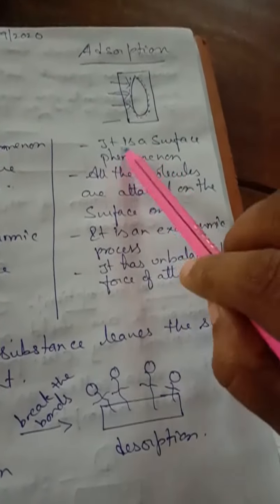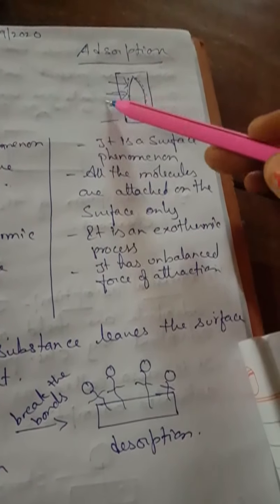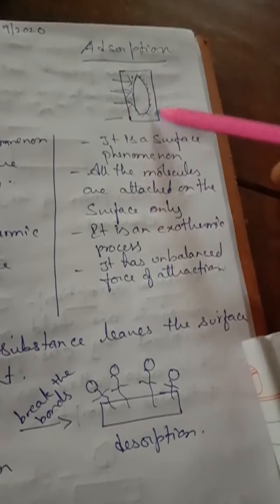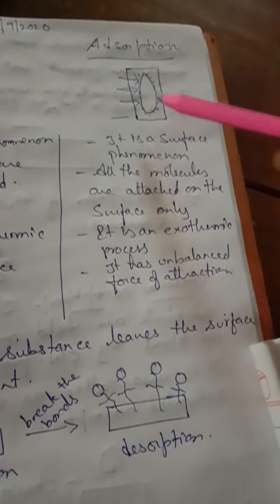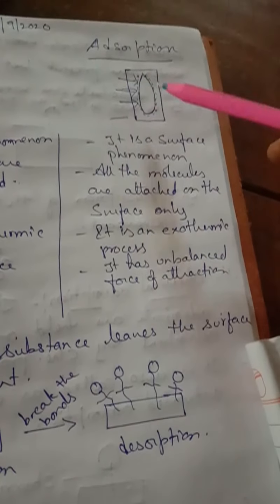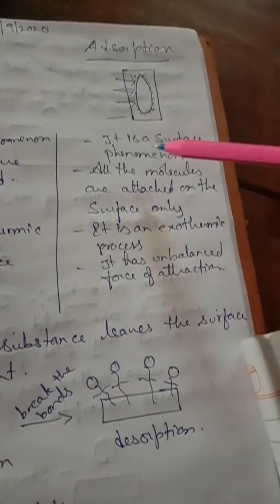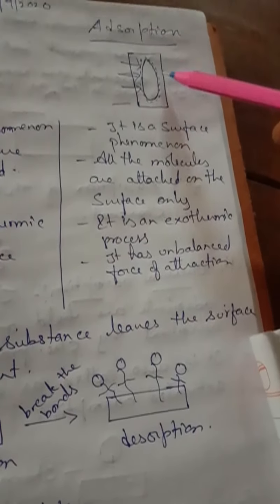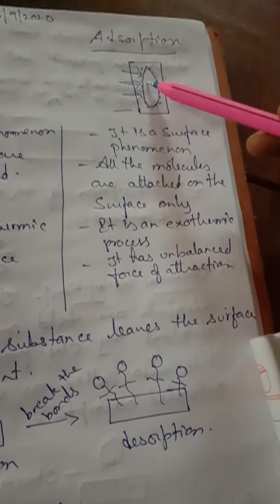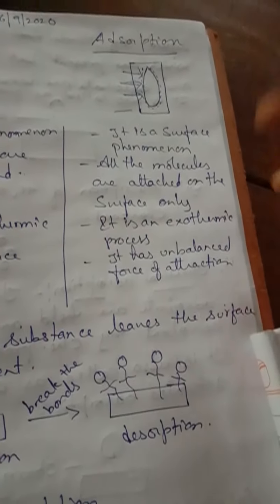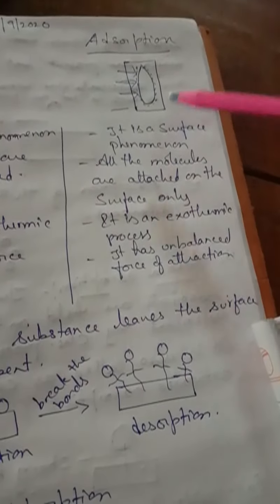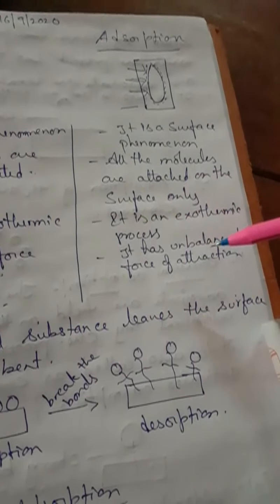Now adsorption, children, is a surface phenomenon. Why is it called a surface phenomenon? Because it can be seen only on the surface. That means all the molecules get attached only on the surface of the adsorbent. When the bonds are formed between the adsorbate and adsorbent, it releases some heat energy, so it is called an exothermic process. Why does it happen only on the surface? Because there are unbalanced forces of attraction, whereas in absorption there is a strong force of attraction. In adsorption there are unbalanced forces of attraction.